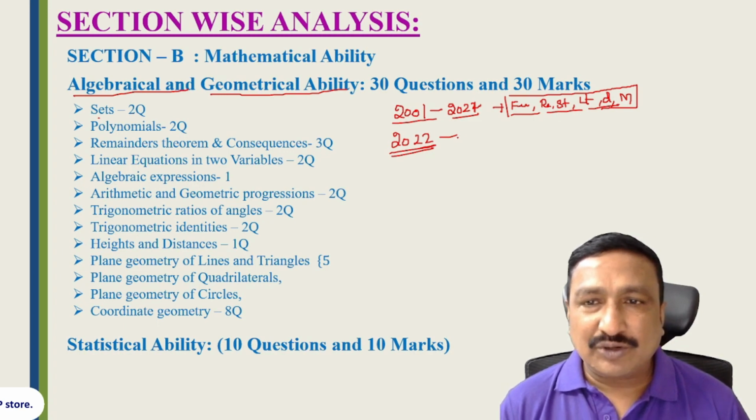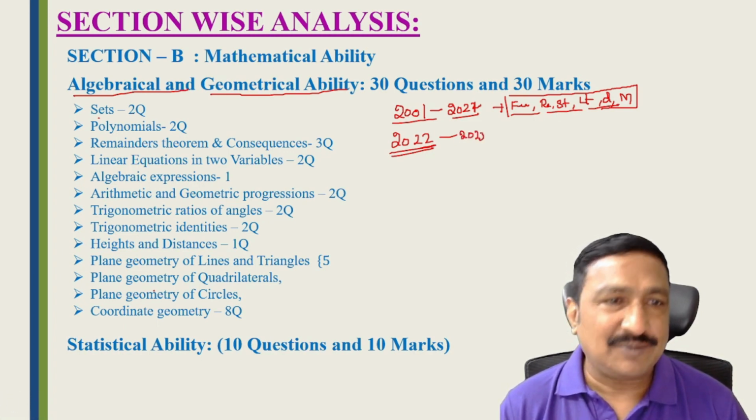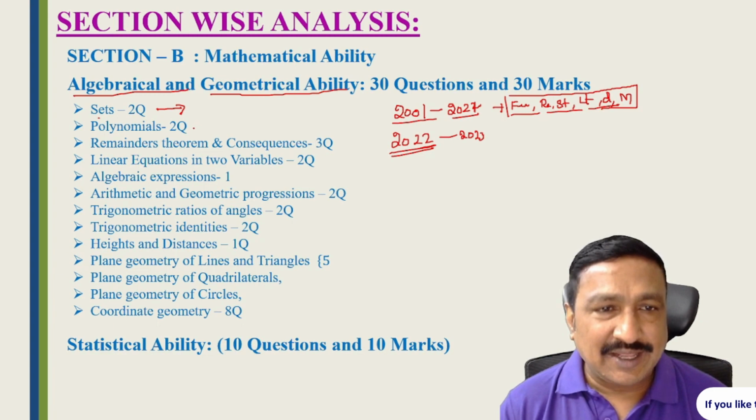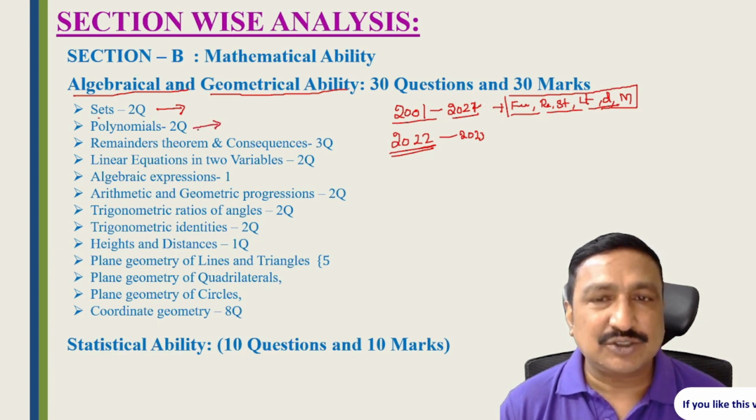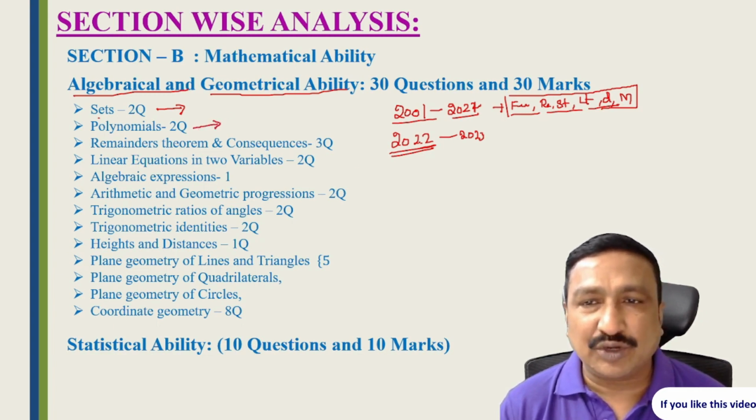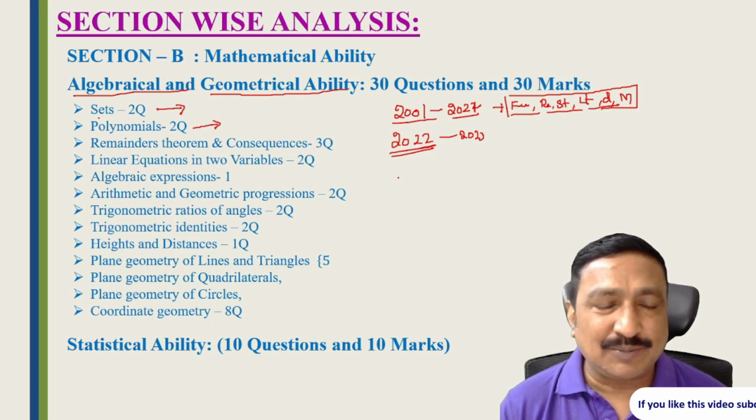Now from 2022 and 2023, they gave this pattern of syllabus. First they are asking sets, which will be 2 questions, and then they are asking polynomials. Compared to 2022 and 2023, they are jumbling the question numbers.